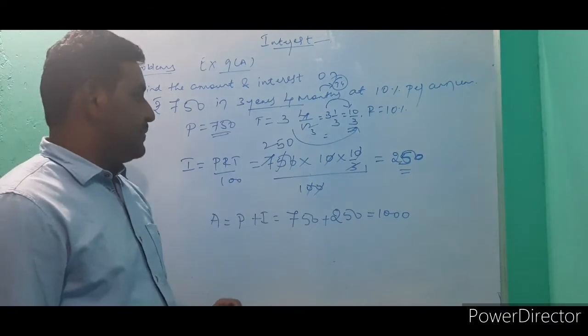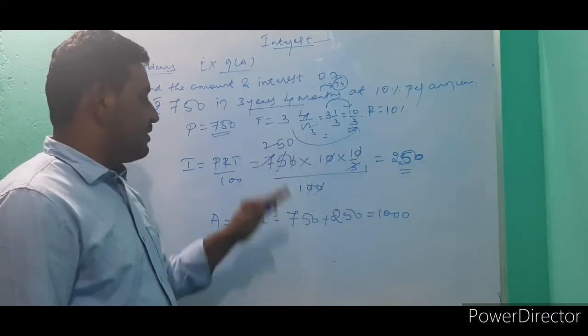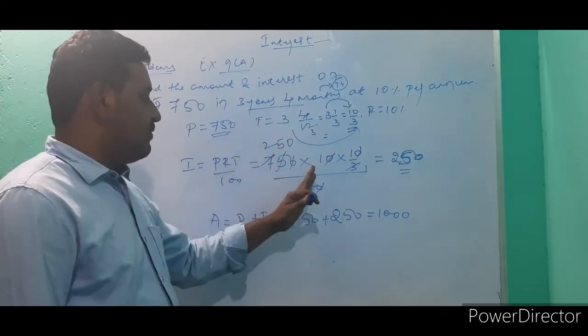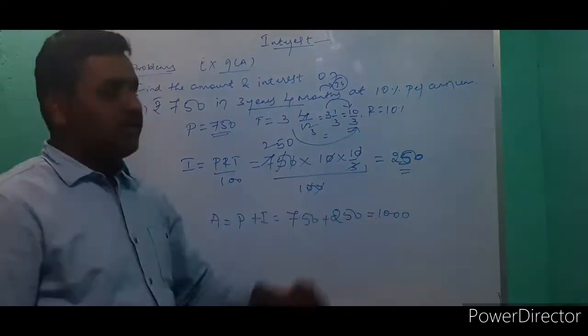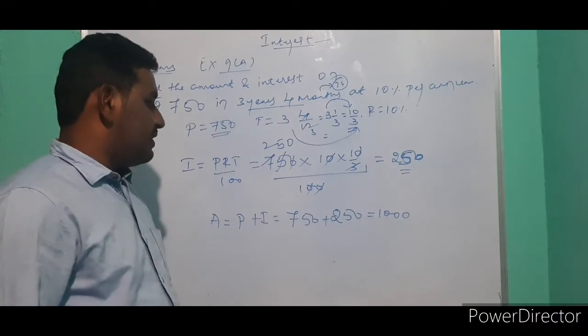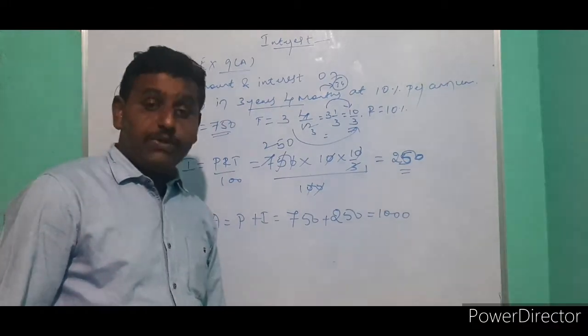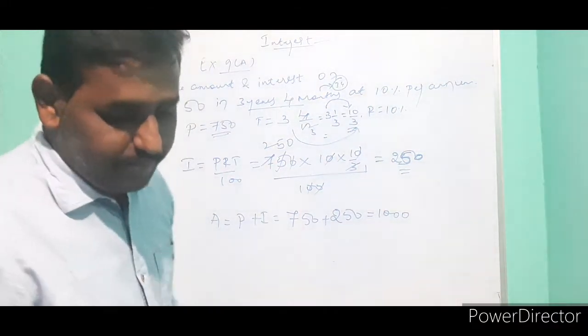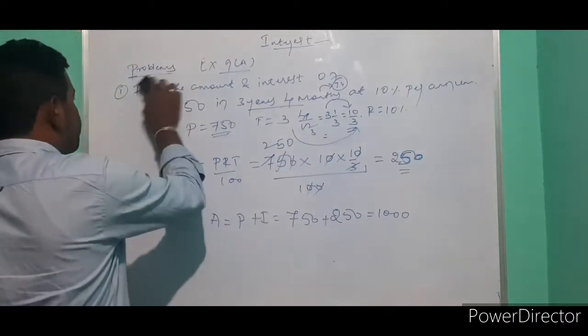That's why I am substituting here. Cancel, 250 is the interest. After finding interest, we have to find the amount: 750 plus 250 is equal to 1000. Next we will move to the next problem.